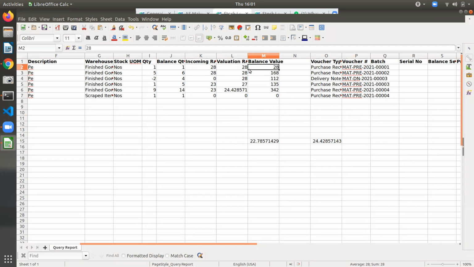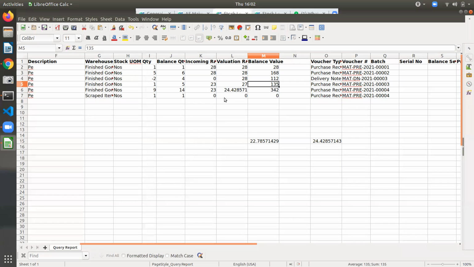It is calculating like this. Maybe 1 into 28, 6 into 28, 168, then 4 into 28, it is 112. No, that is the balance quantity and valuation rate multiplication it will give. It's doing the opposite way actually.